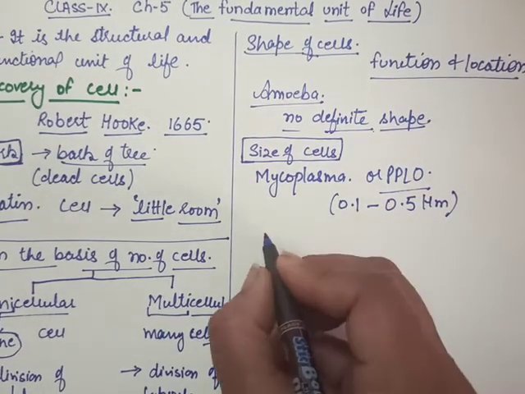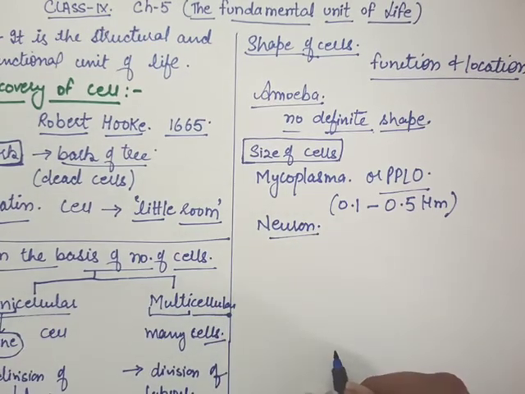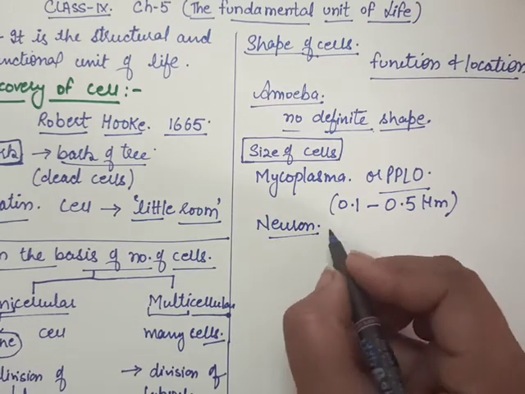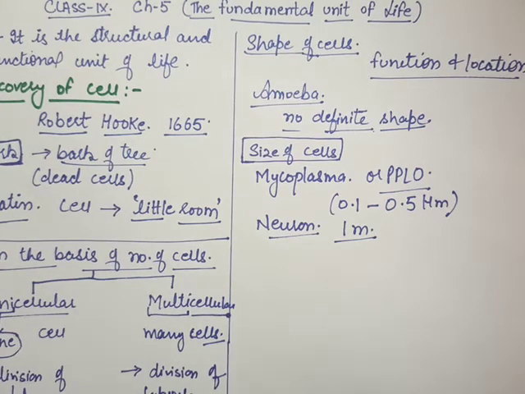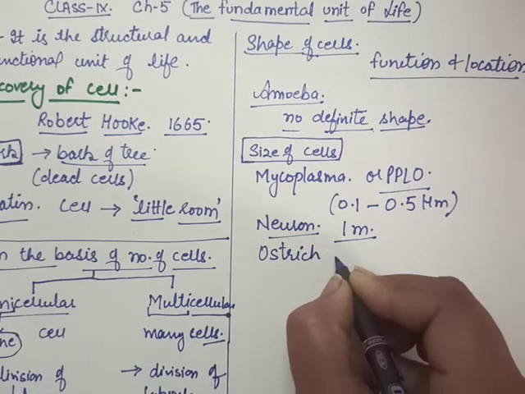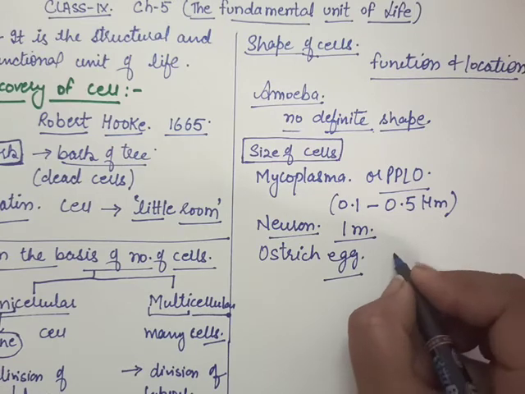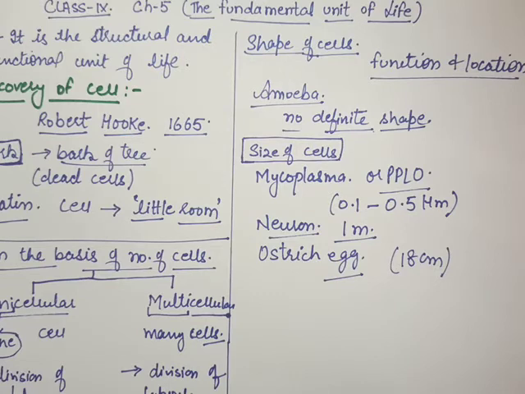In the human body, the longest cell, that is the neuron cell or the nerve cell, is the longest cell. And it is of 1 meter length. The largest cell that you can see with the naked eye is the ostrich egg, and it is 18 centimeter large. So that means the sizes of the cells also vary.